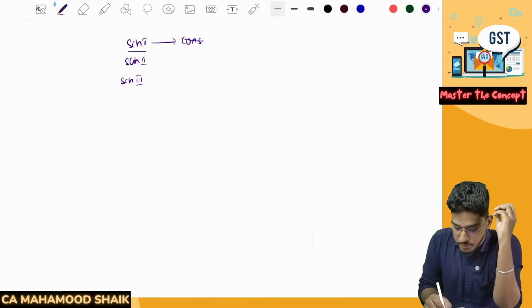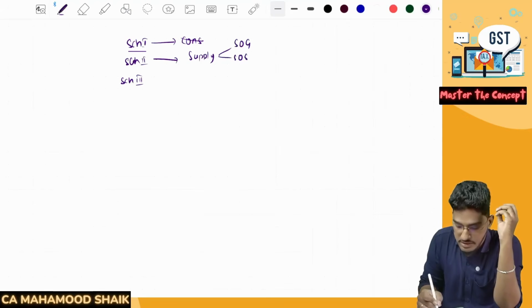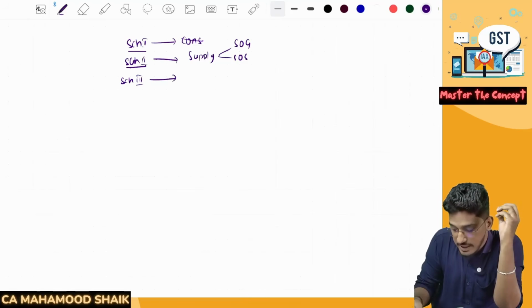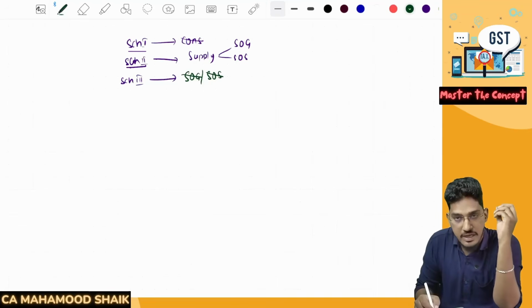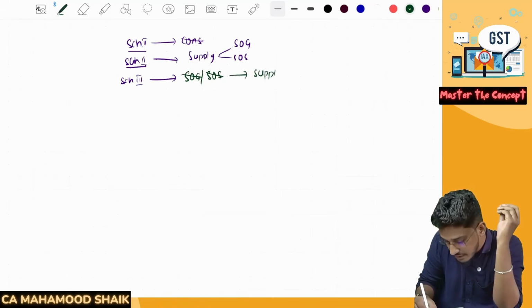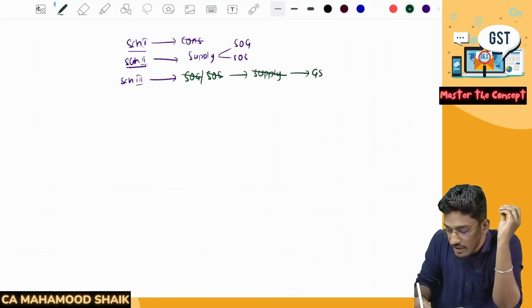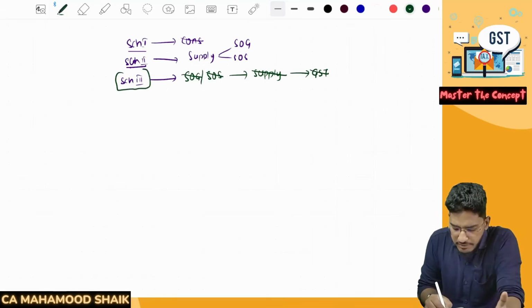Then we have discussed Schedule 2, which talks about once an activity has been classified as supply, whether those activities will be considered as supply of goods or supply of services. Then Schedule 3 is also given to the GST Act, which says there are certain activities which will be neither considered as supply of goods, nor considered as supply of services. That means these activities will not fall under the definition of supply. If they do not fall under the definition of supply, there will be no question of GST here. So what are those activities which fall under Schedule 3, that we have already covered.